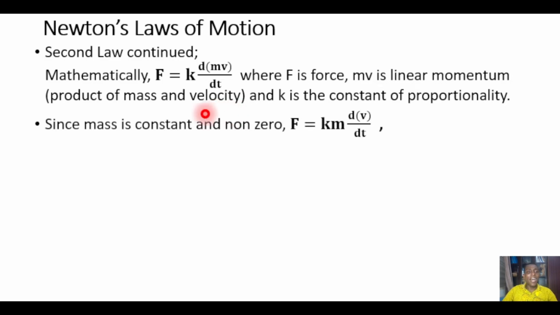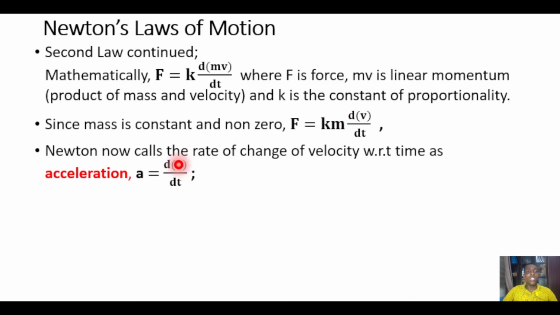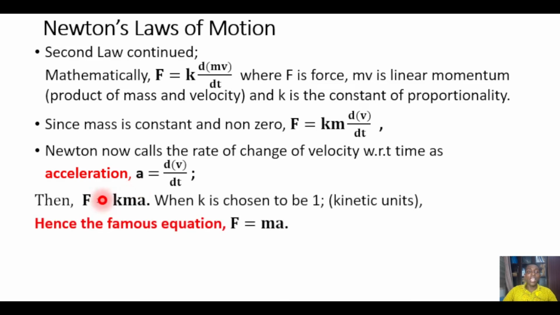Now, since mass is constant and non-zero, then force is going to be km dv/dt. It means I will bring the mass outside the derivative sign. Newton calls the rate of change of velocity with respect to time acceleration. And so Newton is saying that this quantity here, dv/dt, is acceleration. With that in mind, I can say that F equals kma.